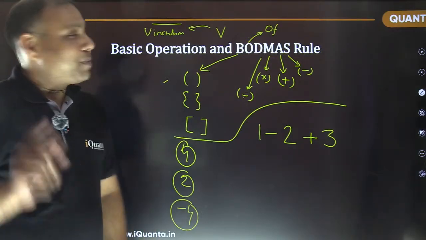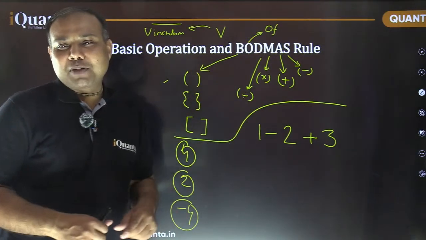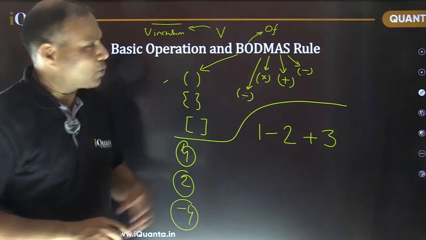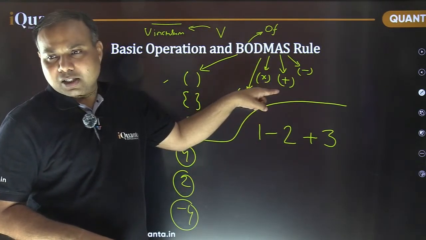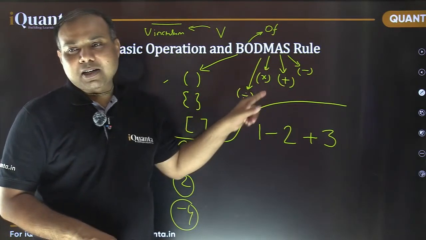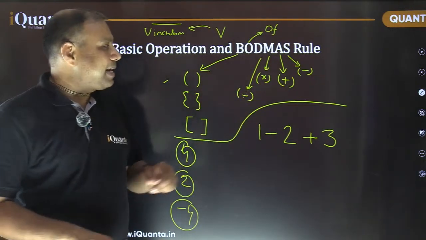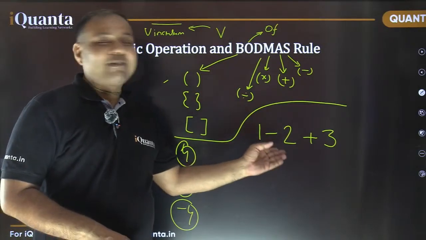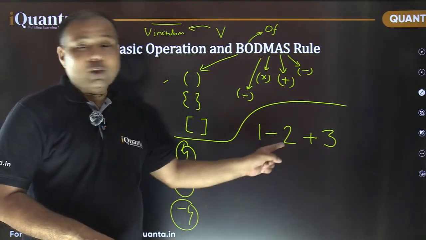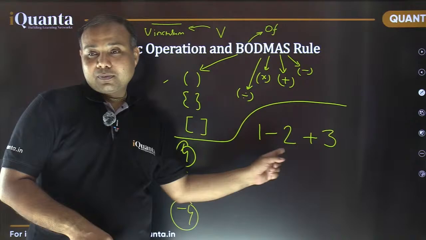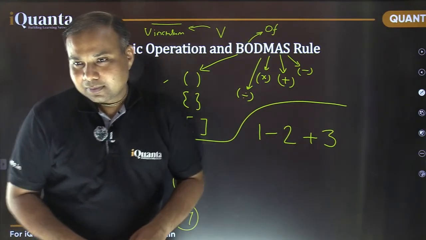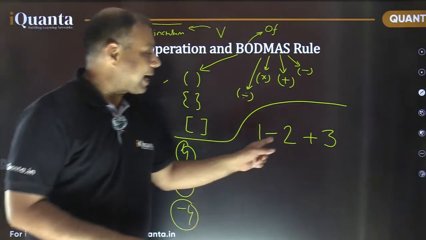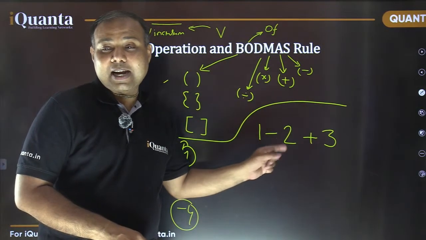Don't misuse this BODMAS. That is the only objective of asking this question. Although it is mentioned here that use addition first before subtraction, it does not mean making a negative number positive. This is not 2. It is negative 2. ठीक है ना? This is negative 2. It is not positive 2. It is negative 2.